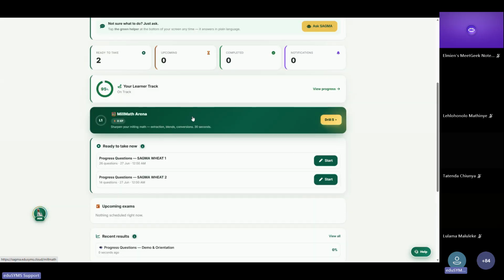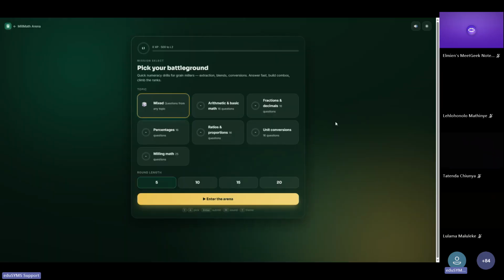Now, after that, you have access to what you call the MillMath Arena. So the MillMath Arena, as it's written, is there to sharpen your milling math, right? It gives you more of a gamified experience where you can actually pick your battleground to say, right now, I want to deal with mixed questions from any topic, right? Or I want to deal with basic arithmetic questions. It depends on what you want to deal with on that particular day. Then maybe you want a round with 5 questions or a round with 10 questions. Then once you're satisfied, you can enter the arena.